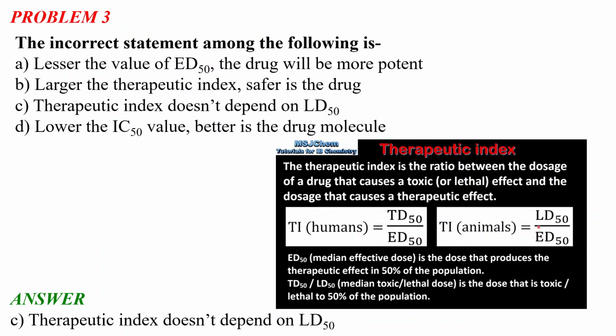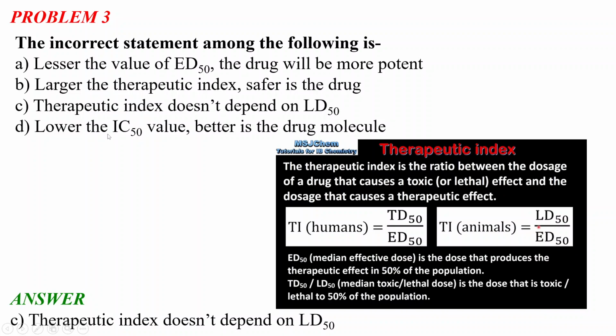So the therapeutic index is the ratio between the TD50 or LD50 and the ED50 value. In humans, it is called the toxic dose or TD50 value. In animals, it is called the LD50 value or lethal dose. These two terms, toxic and lethal dose, are interchangeable in humans and animals.